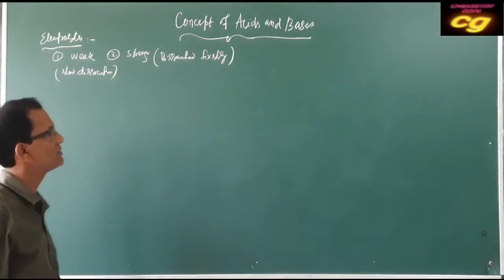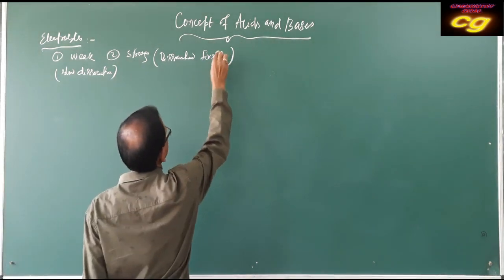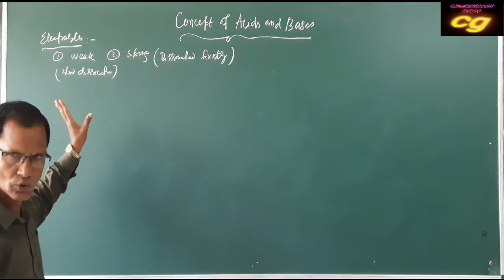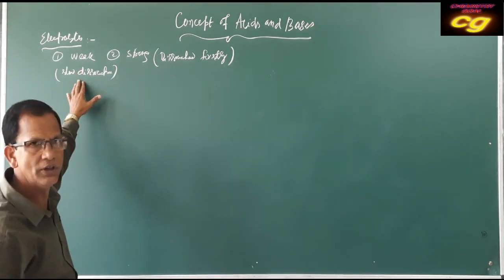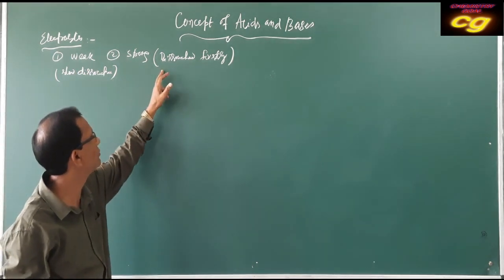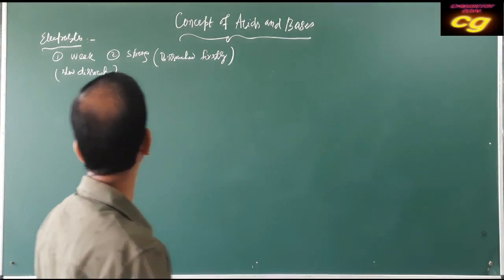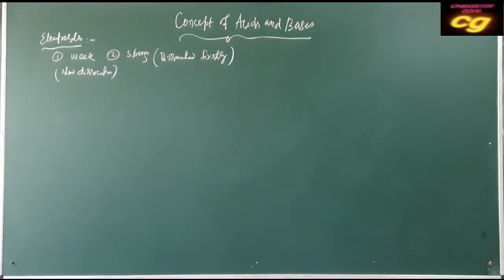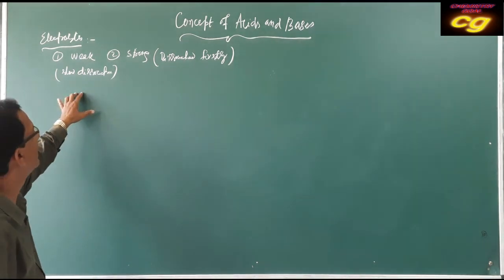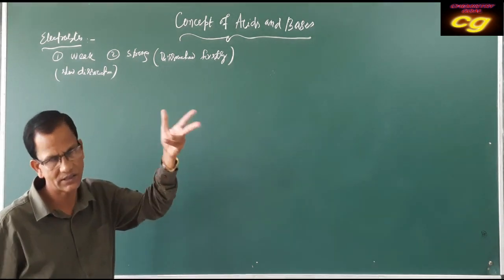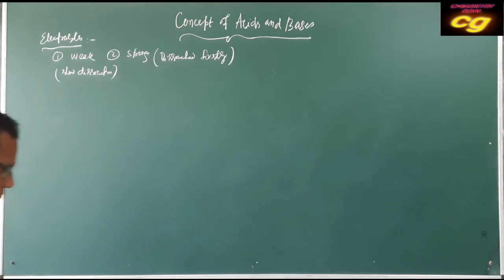This is the difference between weak electrolytes and strong electrolytes: a weak electrolyte is slowly dissociated, and a strong electrolyte is highly dissociated. Already you know that weak means weak acids, and strong means strong acids. These are the strong electrolytes and weak electrolytes.